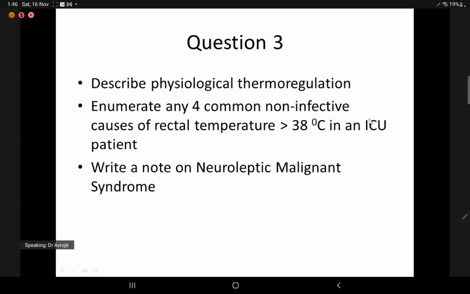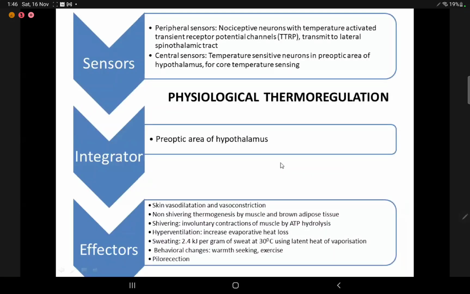The third question is: describe physiological thermoregulation. Enumerate any 4 common non-infective causes of rectal temperature greater than 38 degrees Celsius in an ICU patient. Write a note on neuroleptic malignant syndrome. So I'd suggest using a flowchart when you're describing physiological thermoregulation.